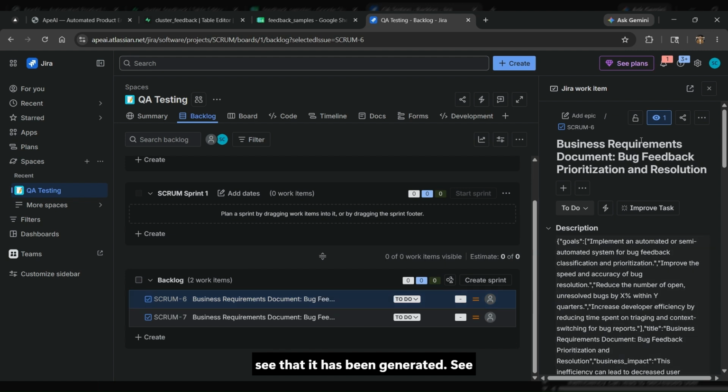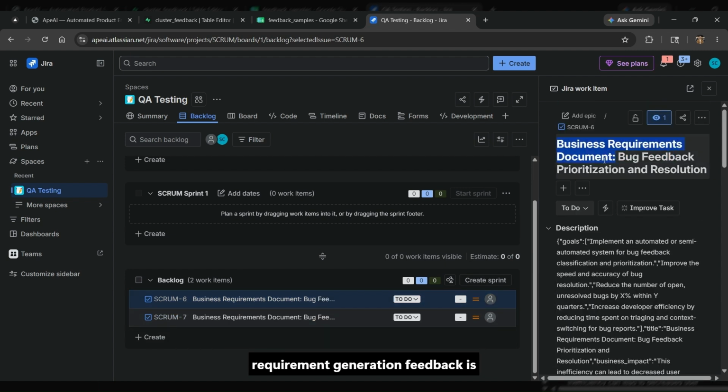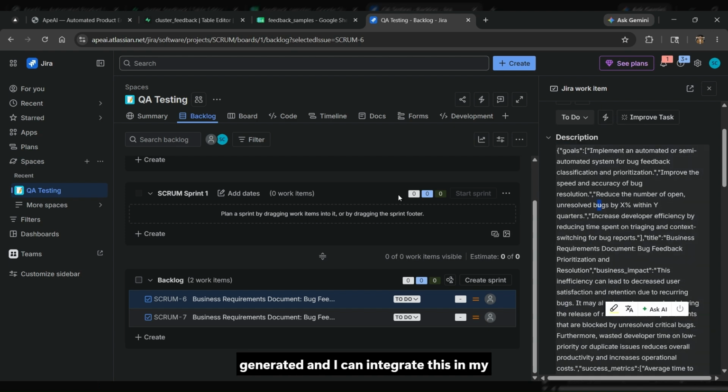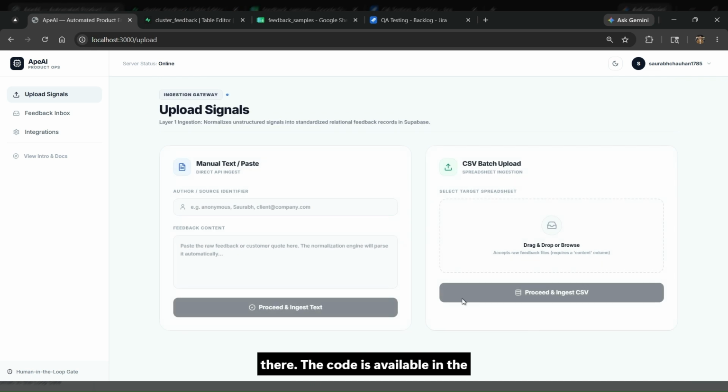See, the business requirement document. It was from earlier, so please ignore this. The business requirement generated from feedback is here, and I can integrate this in my Jira. Similarly, this is all about my project working. You can see the code there. The code is available on GitHub.